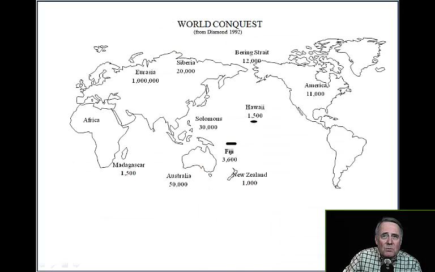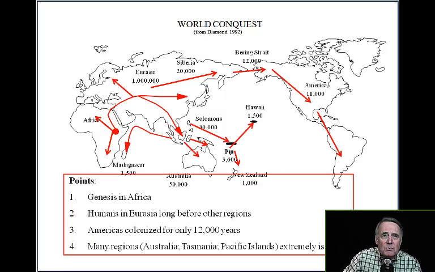The spread around the world occurred along these routes. Note that Genesis was in Africa. Humans were in Europe and Asia long before they were in other regions. The Americas were colonized only around 12,000 years ago, and many regions such as Australia, Tasmania, and the Pacific Islands were extremely isolated and thus not colonized until relatively late.